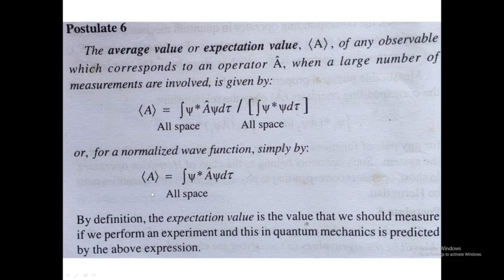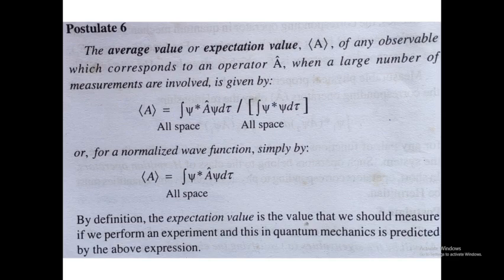For your understanding, I can explain the expectation value in simple terms, from a layman's point of view. If you want to check whether the water in a river is good for drinking or not, we have to take a particular stretch of the river and collect samples from different points. Then we analyze the water collected from those points and come to a conclusion. The average of these will be the result for the water sample of the river at that particular stretch. So that is the average value.